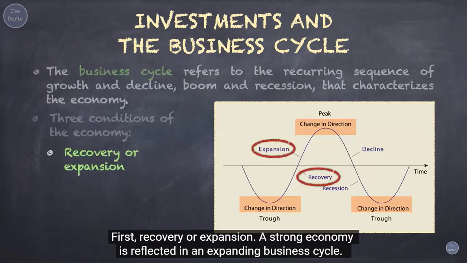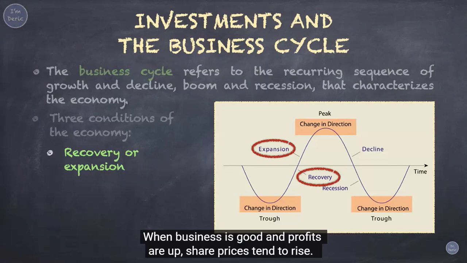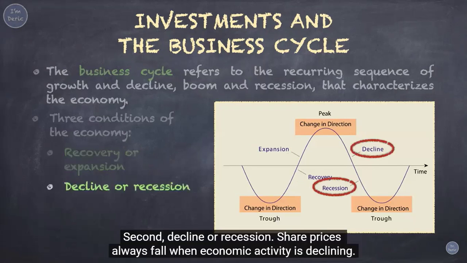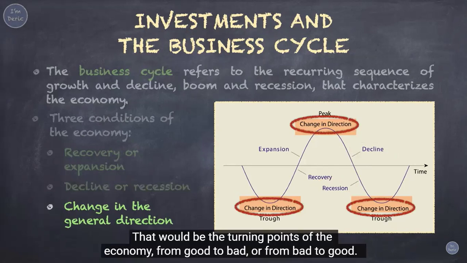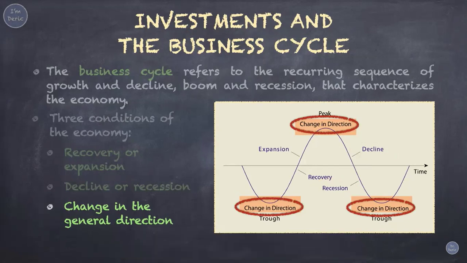First, recovery or expansion. A strong economy is reflected in an expanding business cycle. When business is good and profits are up, share prices tend to rise. Growth-oriented and speculative shares tend to do especially well in strong markets. Second, decline or recession. Share prices always fall when economic activity is declining. Third, change in the general direction of the economy's movement. That would be the turning points of the economy, from good to bad or from bad to good. It is very hard to predict when the economy is going to change direction.